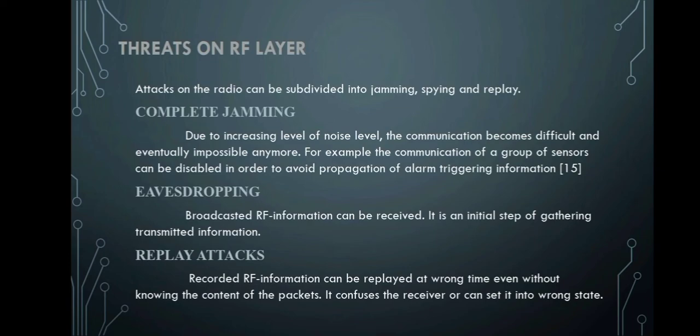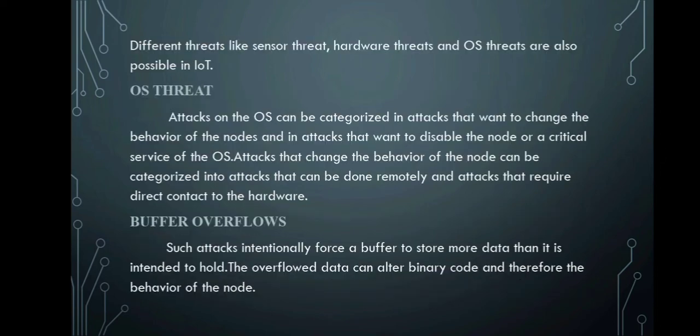Complete jamming. Due to an increasing level of noise, the communication becomes difficult and eventually impossible. Eavesdropping. Broadcasted RF information can be received. It is an initial step of gathering transmitted information. Replay attack. Recorded RF information can be replayed at the wrong time even without knowing the content of the packets.